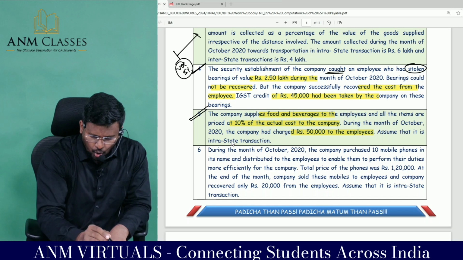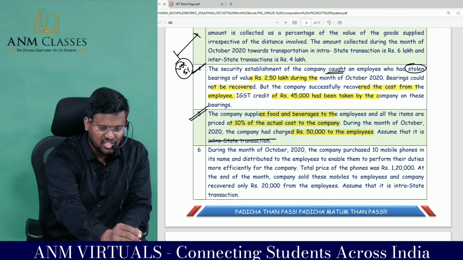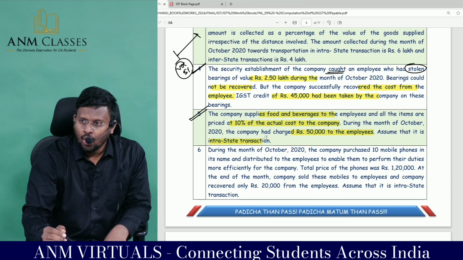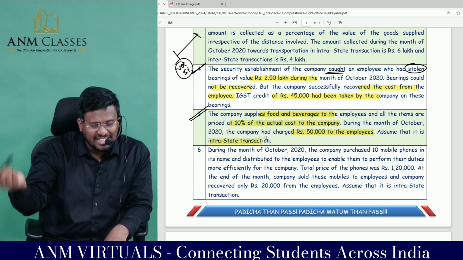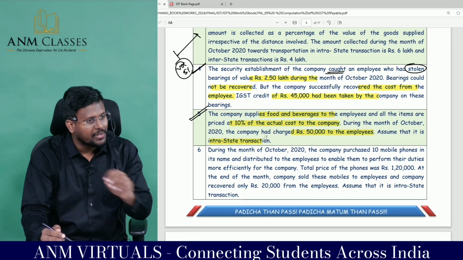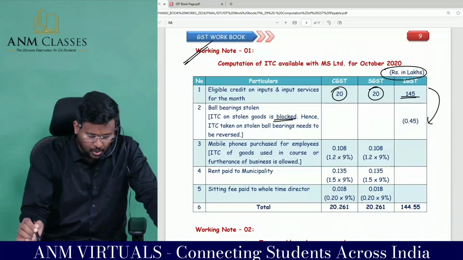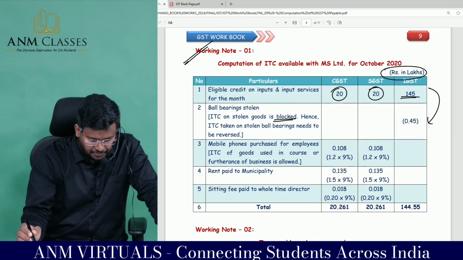Assume that this is an intrastate transaction. So CGST and SGST would have been paid. That amount is there inside the ITC. That has to be reduced. That is the adjustment. Good question, brilliant question.